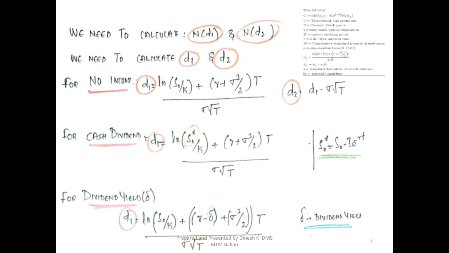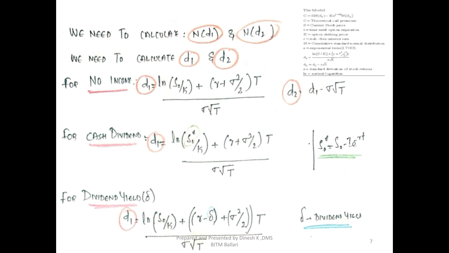Once you simplify this, open the bracket: R stands for the risk-free rate of return plus standard deviation square, or you can call it the variance, divided by 2. Close the bracket, multiplied by T. T is the time to expiry, which should be multiplied with the product of R plus standard deviation square divided by 2, not with all of the numerator value. Whole divided by standard deviation into root T.